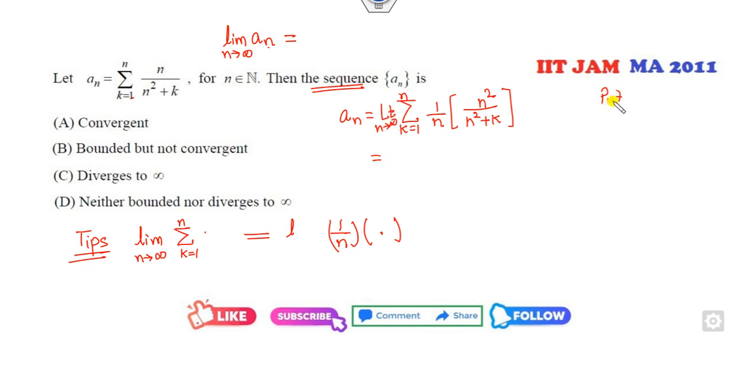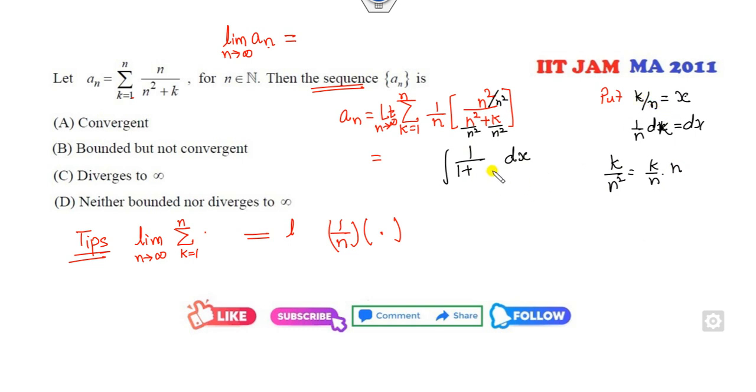Then I can divide by n square on both sides. Put k over n as x, and 1 over n, dk is my dx. So I can write k over n square as k over n into 1 over n. So k over n is my x. What is the limit? When k is equal to 1, it's 1 over n, and as n approaches infinity it is 0. When k is equal to n, it is 1.